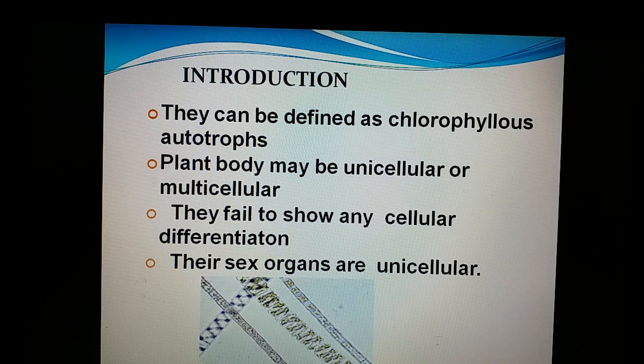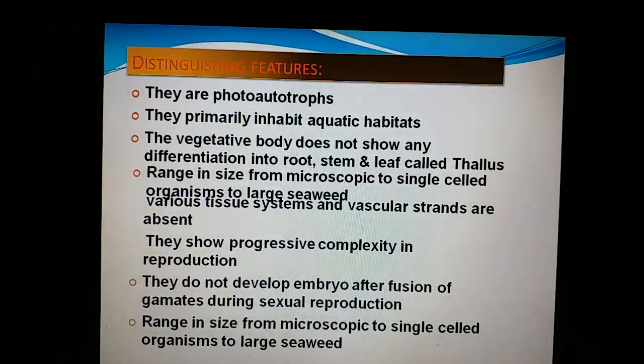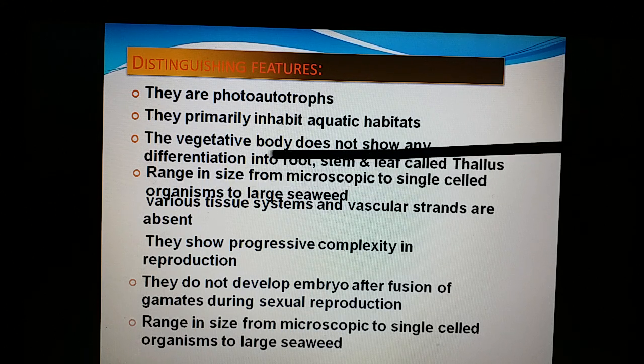Their sex organs are unicellular. The gametangia are unicellular and non-jacketed. And they are quite usually aquatic in their nature. And there is no differentiation of root, stem and leaf. Hence, the body is said to be thalloid. Thallus means a plant body which has not been differentiated into root, stem and leaf. Hence, they are called thallus.